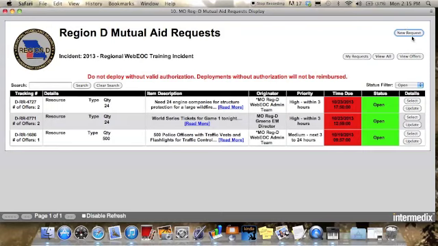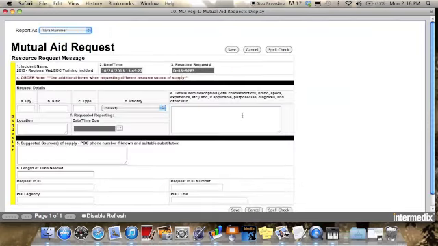In order to put a request through the mutual aid request board, you simply click on the new request. You're going to fill this out just like you would any other resource request form by requesting a quantity and a kind. In this case, I'm requesting 150 police officers. Now, obviously this isn't all going to come through one agency, and so multiple different agencies are going to put offers in order to fulfill the entire request. If I know the typing, I can type it, but it's not entirely necessary.